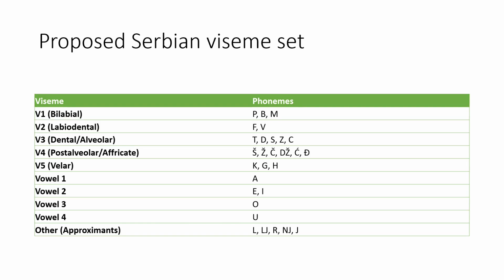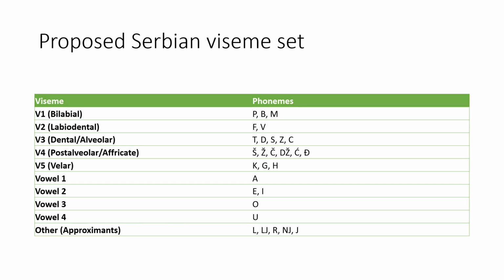Therefore, we adopted a linguistically guided approach based on place of articulation and careful visual analysis of recorded speech. The resulting proposed VSEM mapping for Serbian is the following.